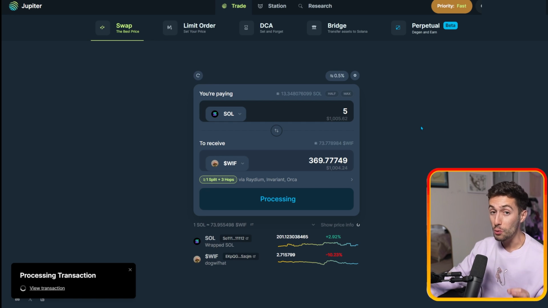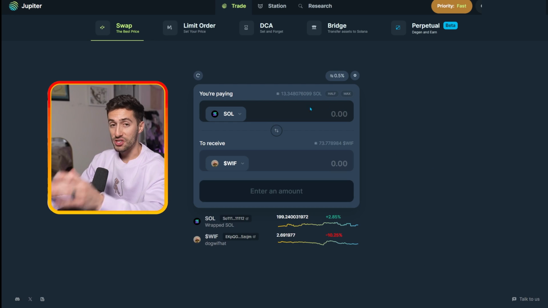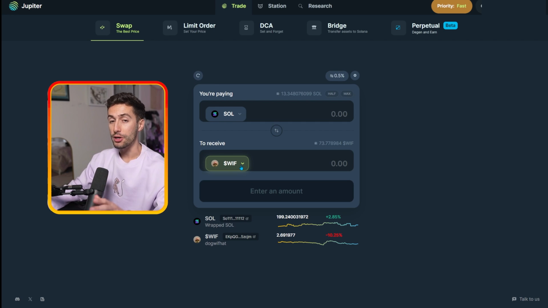I mean, stupid cheap. We can click show price info, and the max transaction fee is 0.0003 SOL. 0.0003 SOL times $200 is 6 cents. The max fee for Solana swaps, 6 cents, which is very much cheaper than Uniswap and Ethereum, which we saw before was $30.